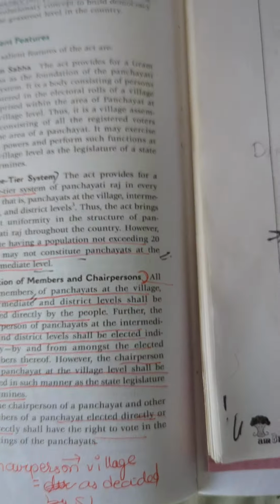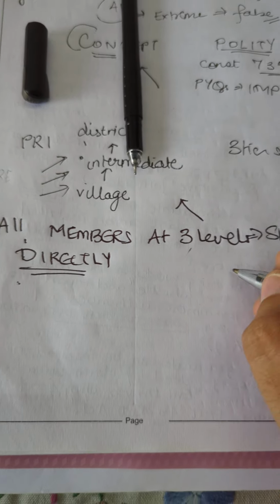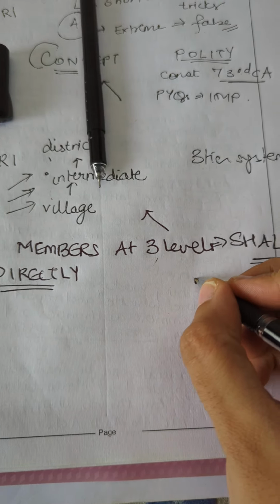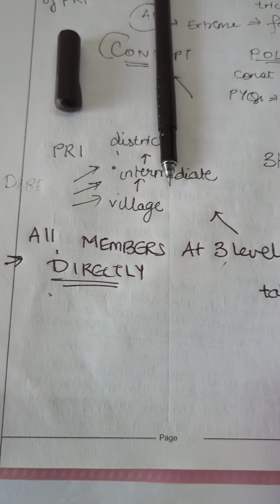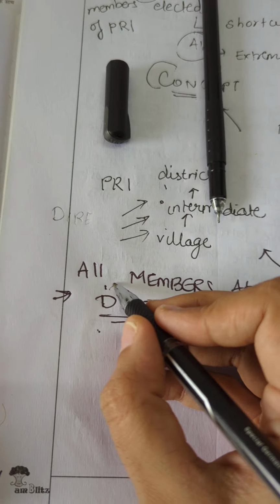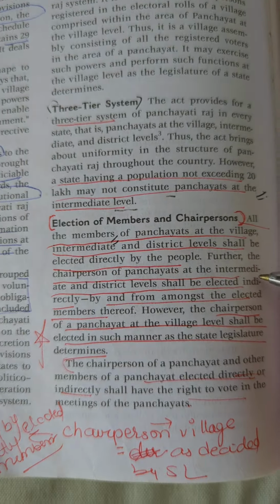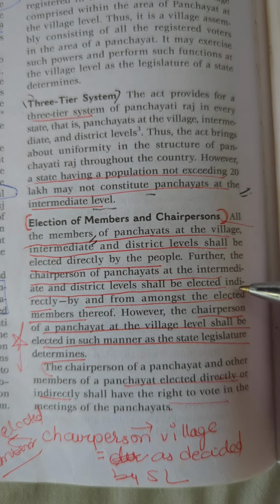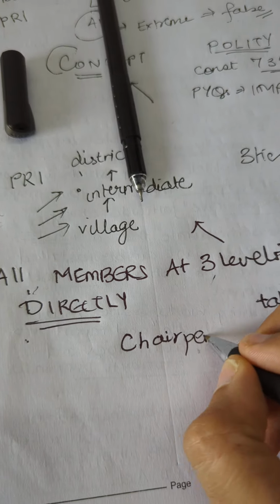Now, what helps in polity is visually representing your information, and I usually used to study polity through tables and diagrams. I'll show you how, okay? Now we're talking about the chairperson, right? We've discussed all members, they were directly elected. But what are we discussing now? We're discussing the chairperson. Now there are two cases it gave you.